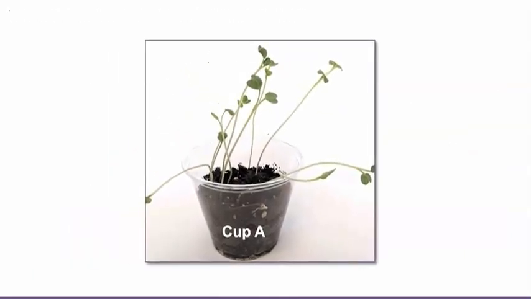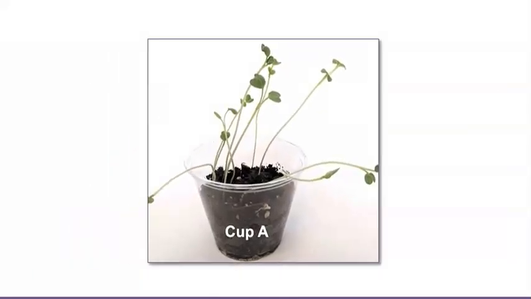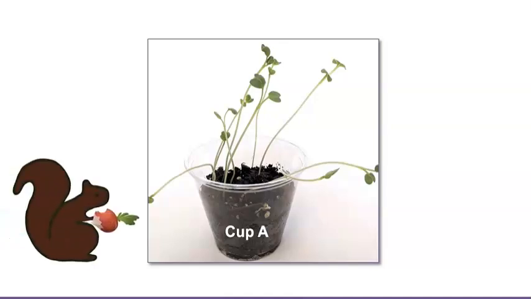The plants in cup A, right? But how do you know? Well, the plants in cup A received energy from sunlight, so they have more energy inside them. Remember that animals often eat radishes as food. The radishes that grow from the plants in cup A would provide more energy to the animals that eat them than the radishes that grow from the plants in cup B.